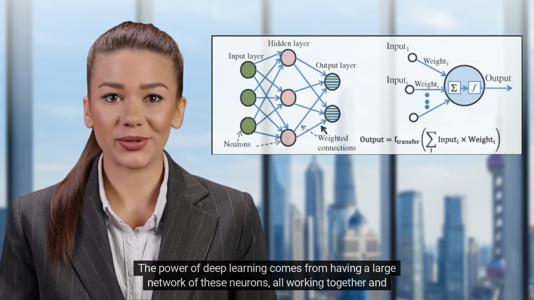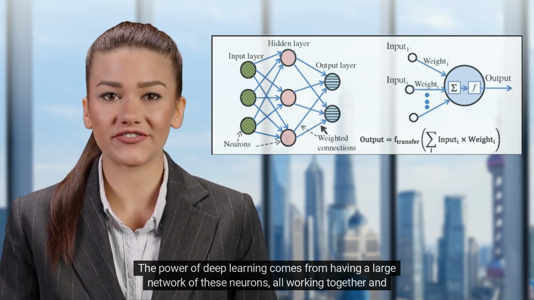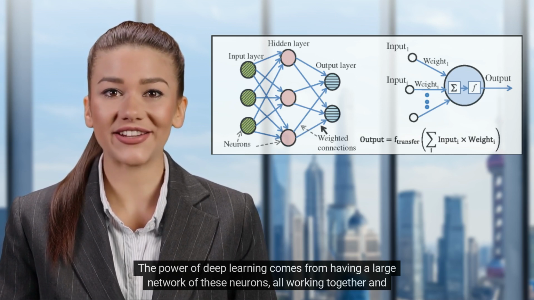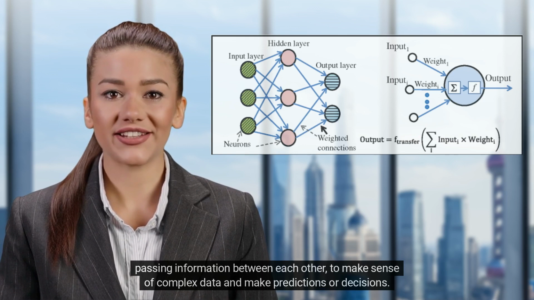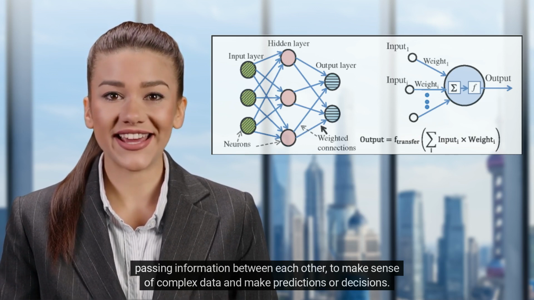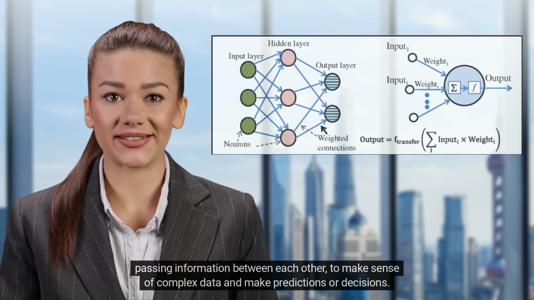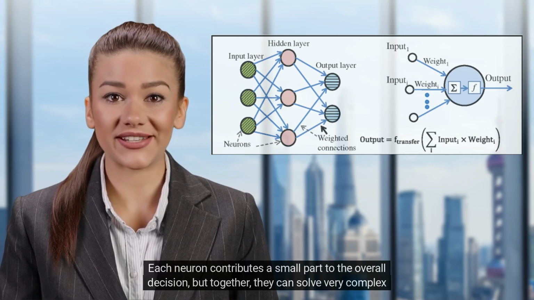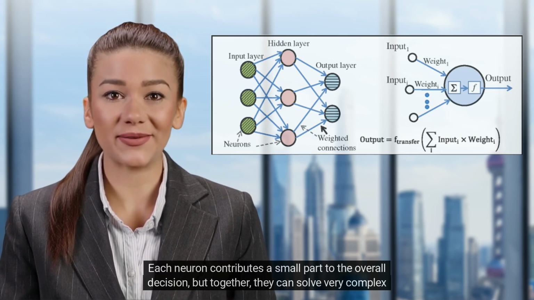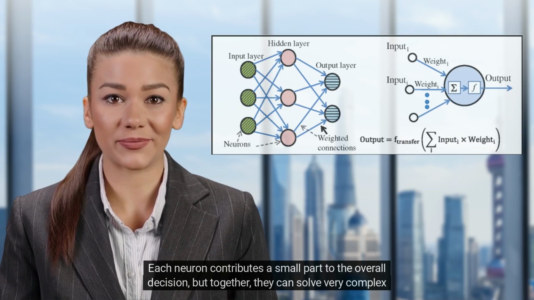The power of deep learning comes from having a large network of these neurons, all working together and passing information between each other, to make sense of complex data and make predictions or decisions. Each neuron contributes a small part to the overall decision, but together, they can solve very complex problems.